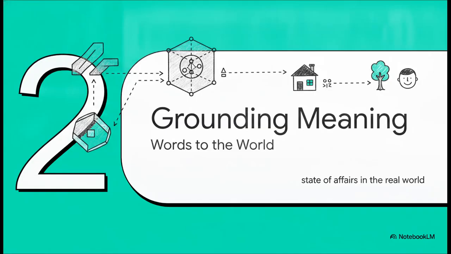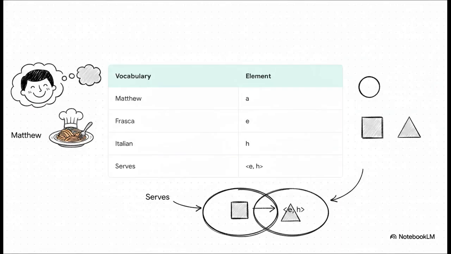Section 2. Grounding meaning in models. Connecting words to the world. So how do we actually fulfill all those rules we just laid out? The secret is a model. A model is a formal mathematical construct that basically stands in for the real world. We call this approach model-theoretic semantics, and it's brilliant for connecting our words to reality.